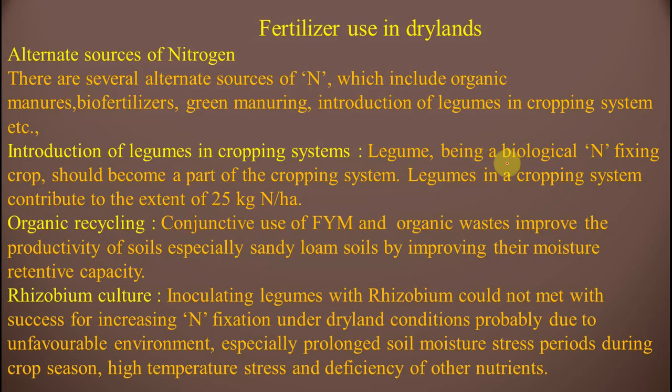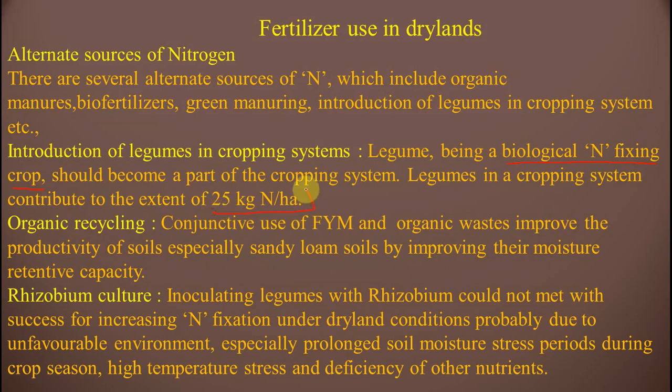Here, see friends, this is an important question: legume is a dash crop. It is a biological nitrogen fixing crop, and if they give some options for the biological nitrogen fixing crop, you have to keep legume as the answer. It should become a part of the cropping system. Legumes in a cropping system contribute to the extent of 25 kg nitrogen per hectare.